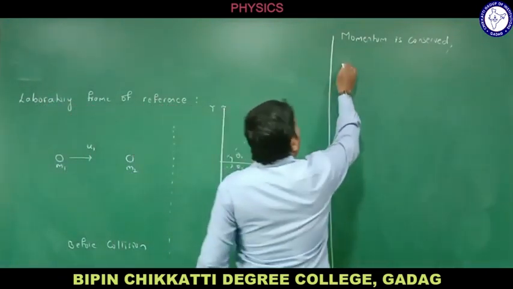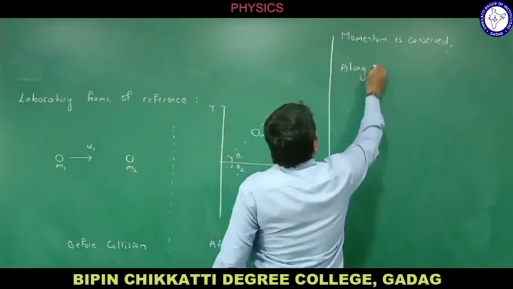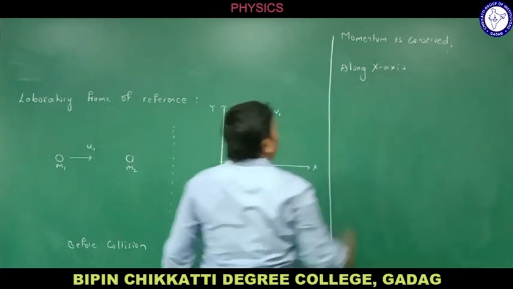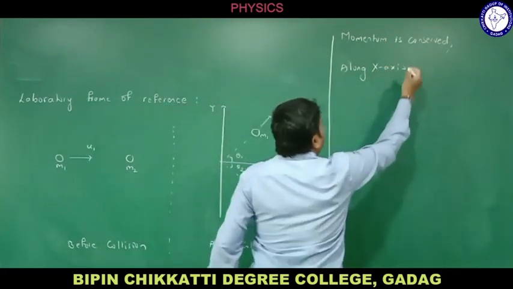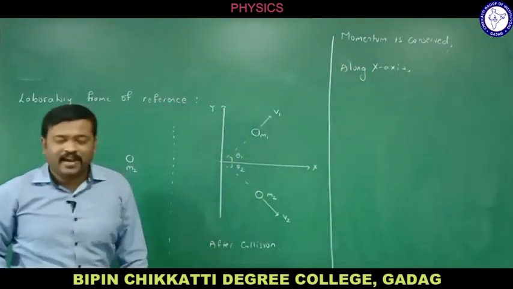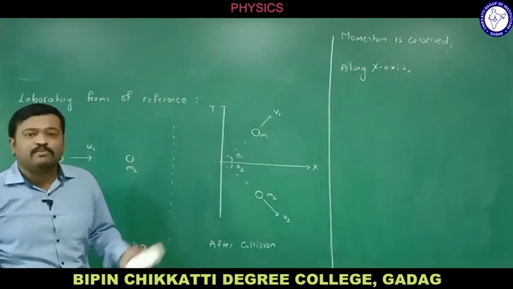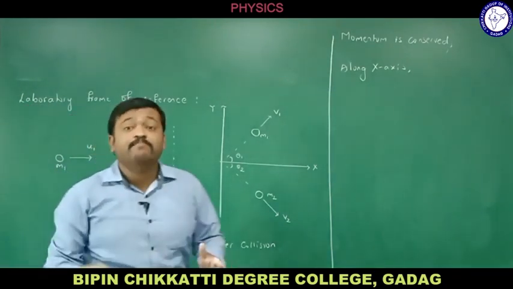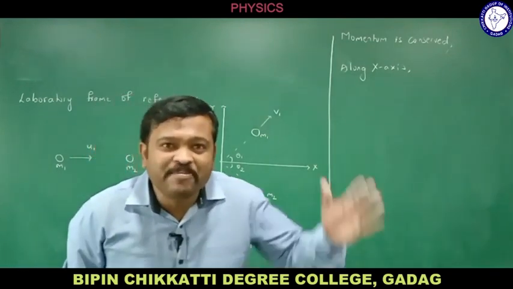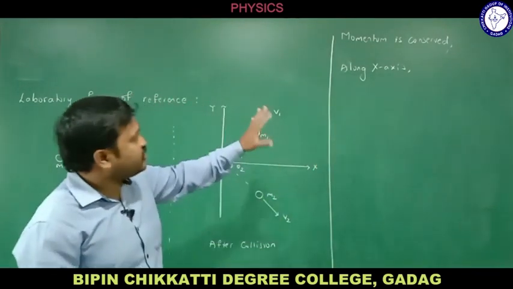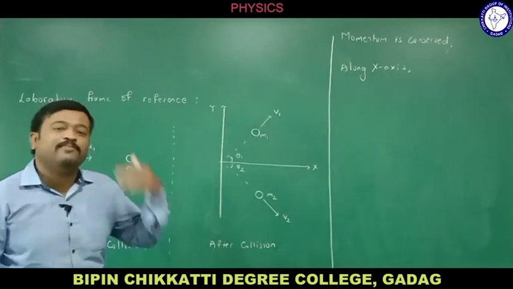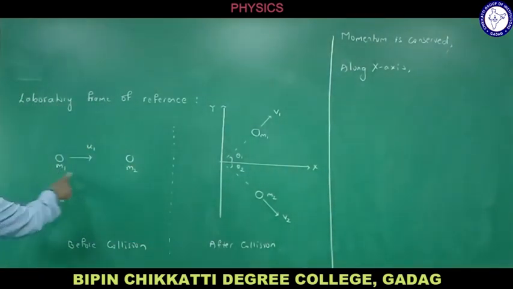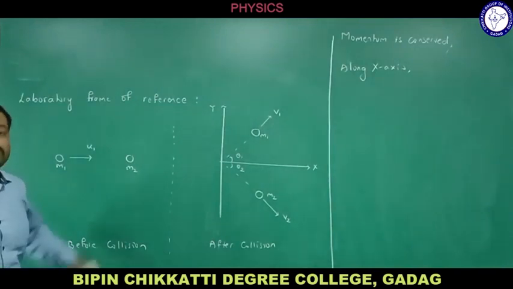First of all, let me speak about the x-axis. Let me write conservation of momentum along the x-axis, and afterwards I will write conservation of momentum along the y-axis. It means the total momentum before collision is equal to the total momentum after collision, but we are considering it along two different axes. First, let me write along the x-axis. Is this particle moving along the axis? Yes. What is the momentum now?